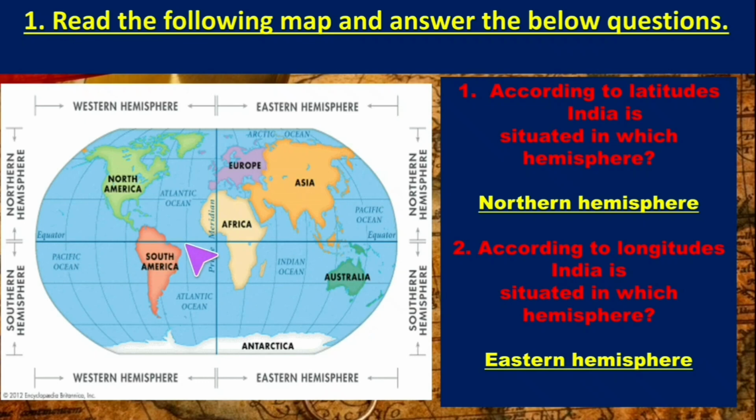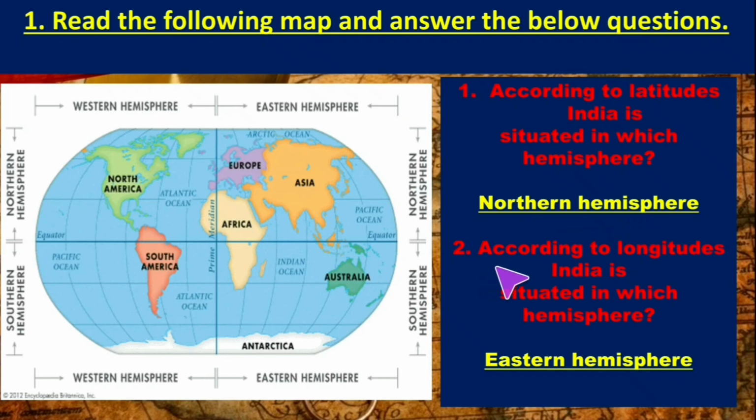So based on latitudes, the globe is divided into two hemispheres, that is northern hemisphere and southern hemisphere. So we have to see India is on which hemisphere. See, this is the location of India. So India is on which hemisphere? Northern hemisphere. So the answer is northern hemisphere.